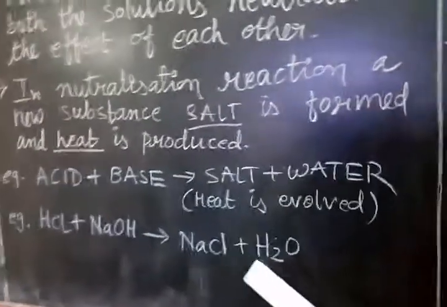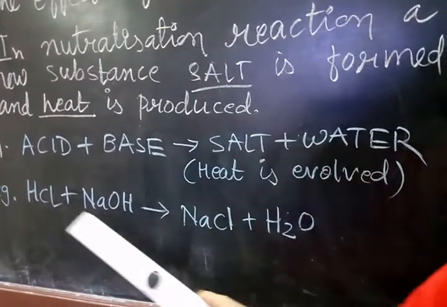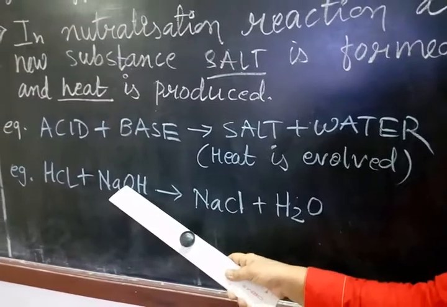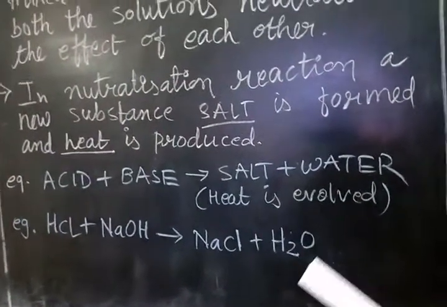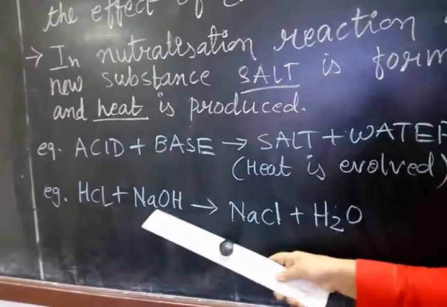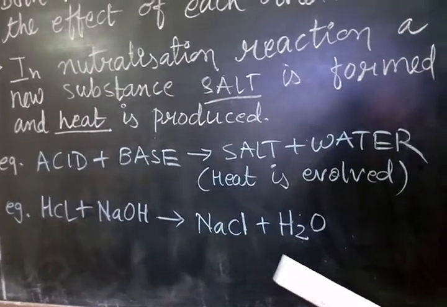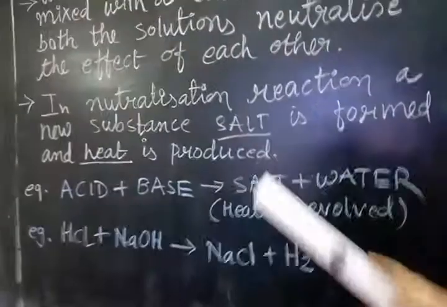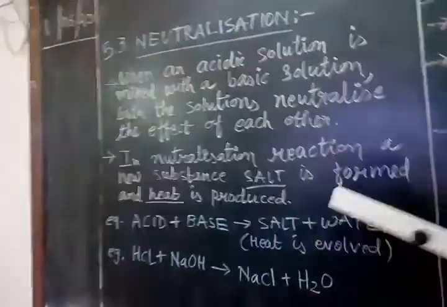Now which substances are left? OH, that means H and O, the remaining substances, that makes H2O. So the equation is hydrochloric acid plus sodium hydroxide gives sodium chloride plus water, and heat is also evolved. Now this neutralization process is used in our daily life. Let us see.